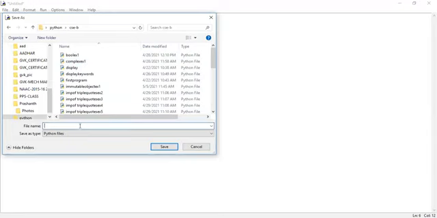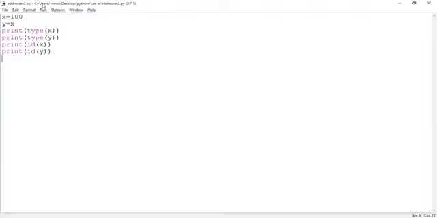It's related to addresses, so address example 2.py. Save the logic, go for execution, and run the program.